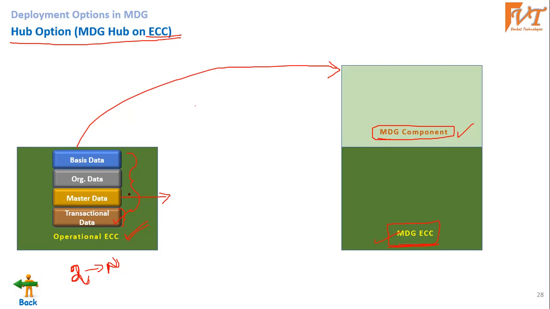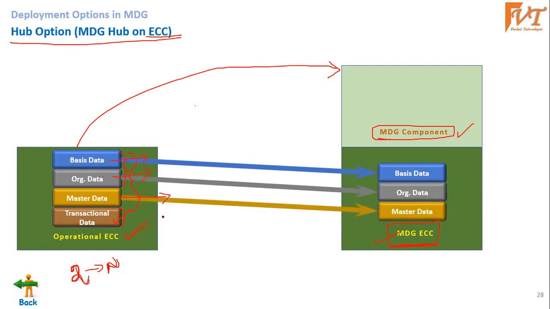And basis data, ARC data, based on the client requirement, they may configure this data manually, or they may copy it using transports or BC sets or whatever it is. We have different mechanisms to copy that. Basis data, ARC data, master data.